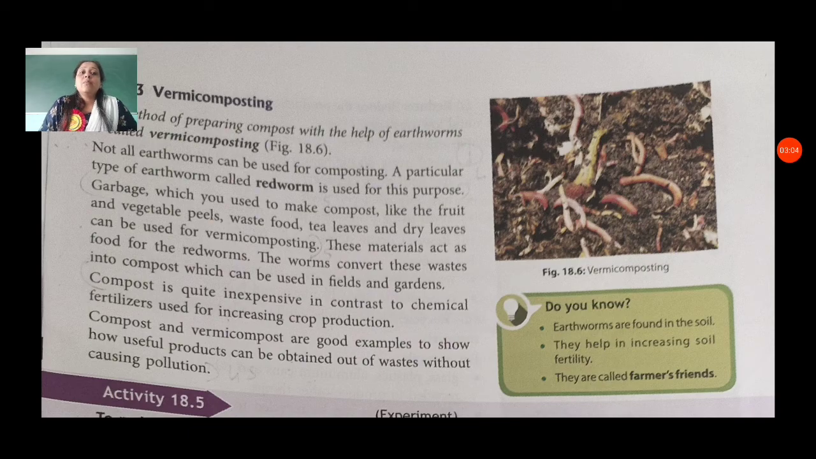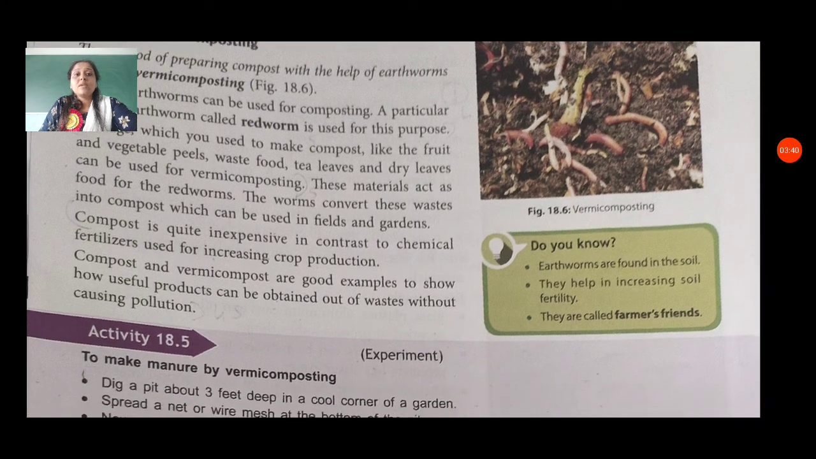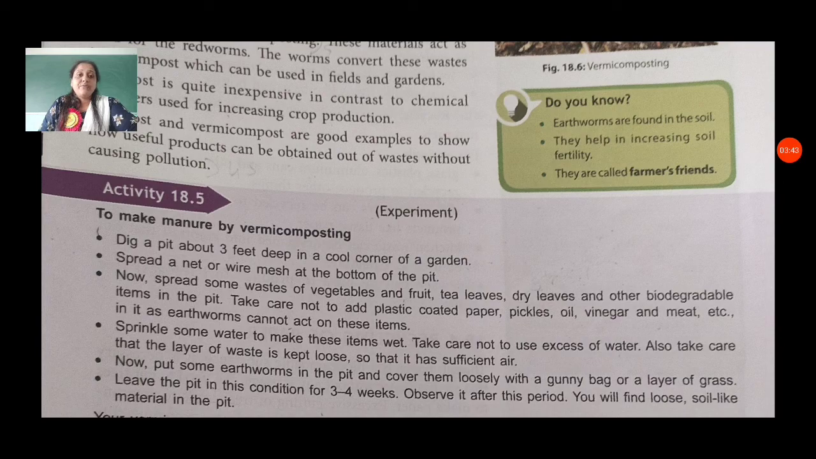Compost and vermicompost are good examples to show how useful products can be obtained out of waste without causing pollution. Because we all know if we throw garbage anywhere, then it is harmful for us because it makes pollution on the soil surface on earth. So using compost is a good example to show how useful products can be obtained out of waste without causing pollution. Then we have here activity 18.5 to make manure by vermicomposting.